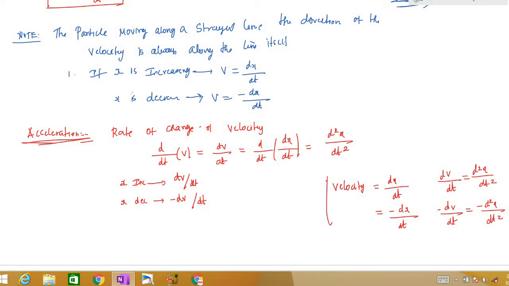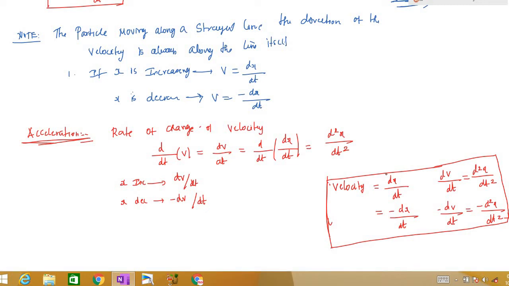When you know these, you can solve any problem based on velocity and acceleration, right? So now we'll get into the problems. This is the concept behind velocity and acceleration. So you know what is meant by acceleration now: acceleration is nothing but the rate of change of velocity, right?